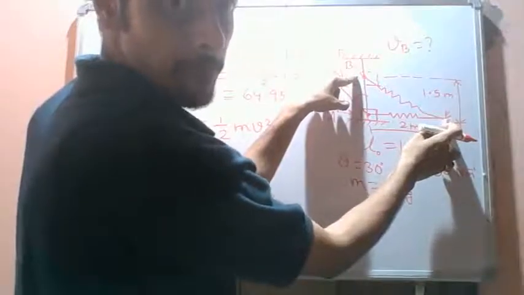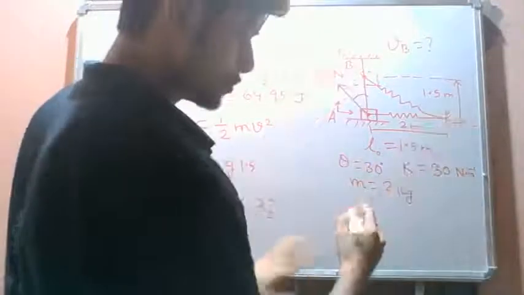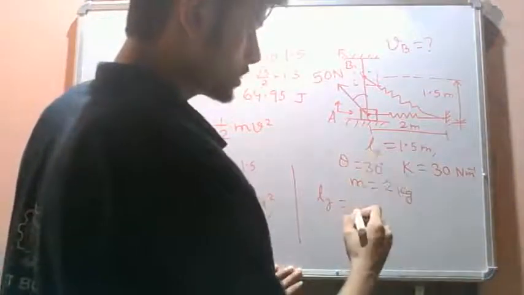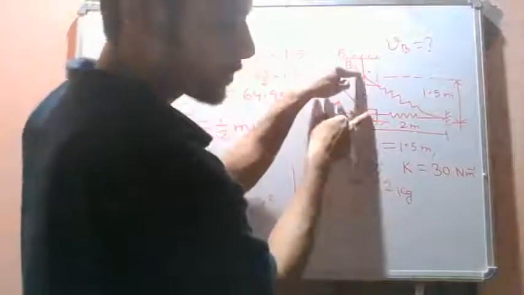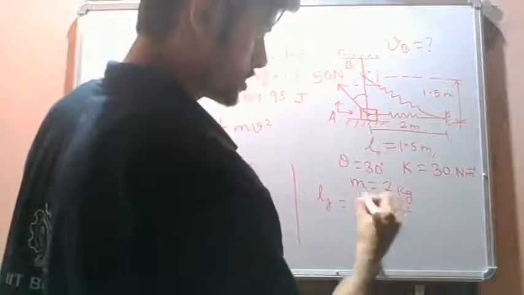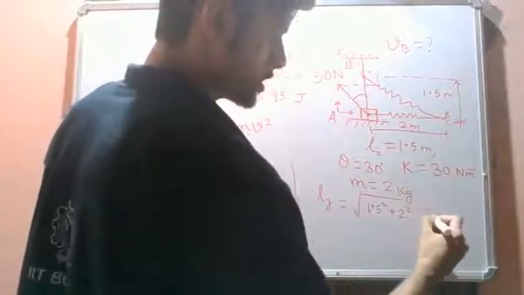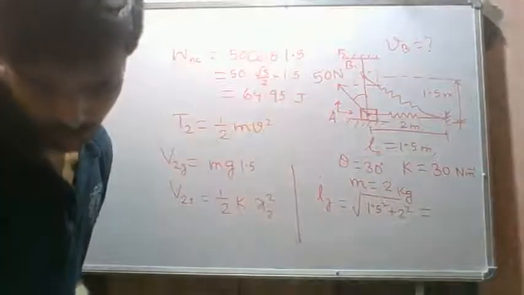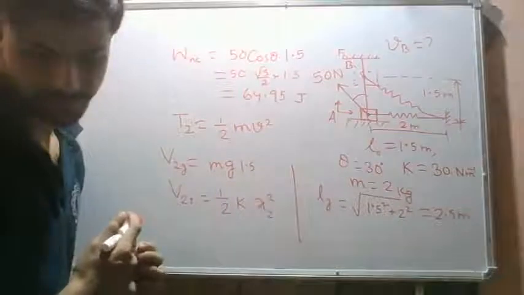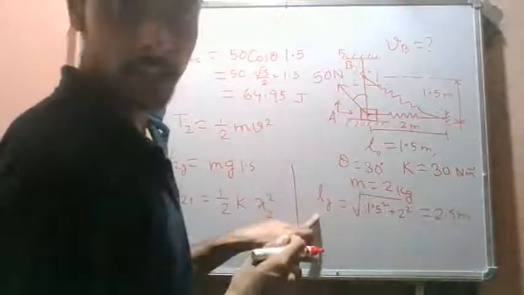So the final length of the spring, by Pythagoras theorem, is under root 1.5 square plus 2 square. This becomes 2.5 meter. So this is the final length.